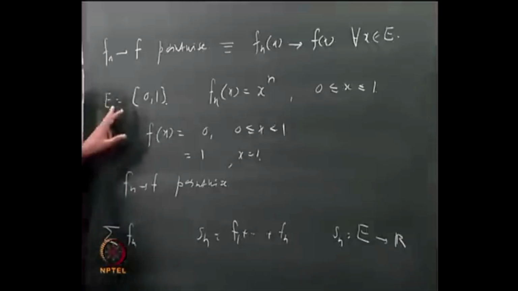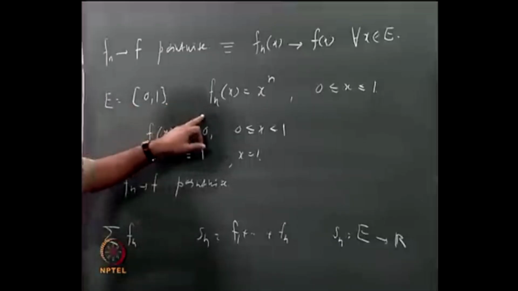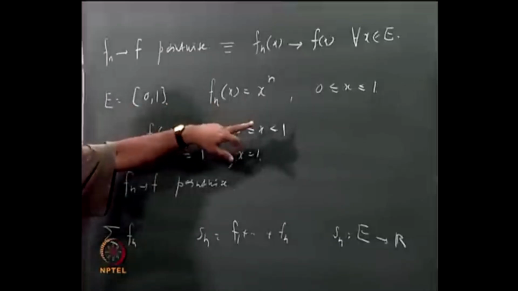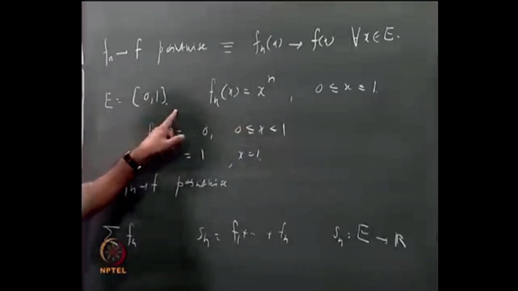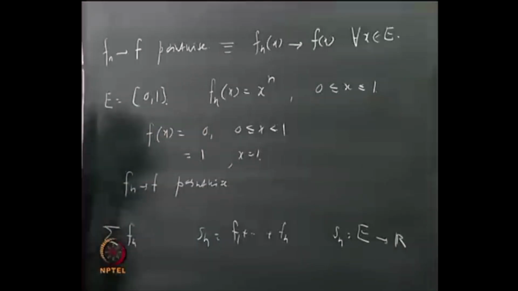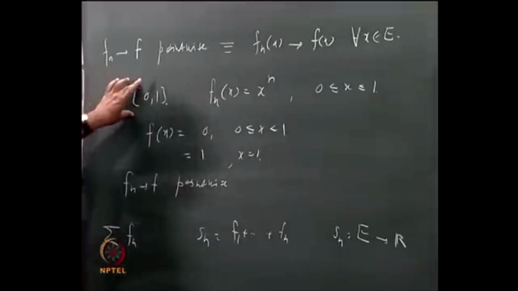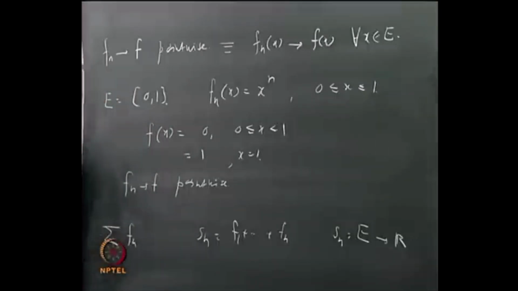Or even if you take minus 1 to 1, it will converge for minus 1 less than x less than or equal to 1. But if you take x equal to minus 1, then the sequence becomes 1, minus 1, 1, minus 1, etc., and then it will be a divergent sequence. So whether the sequence converges pointwise or not depends on what this set E is.